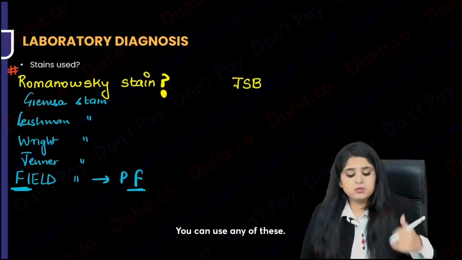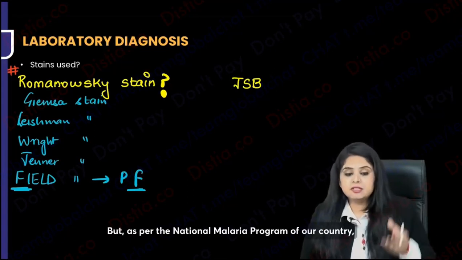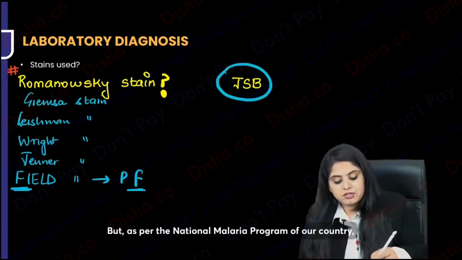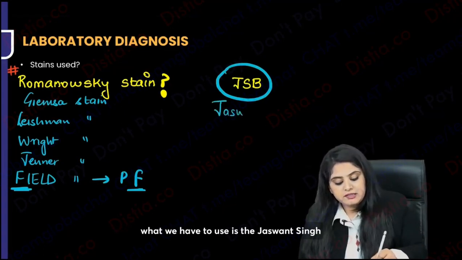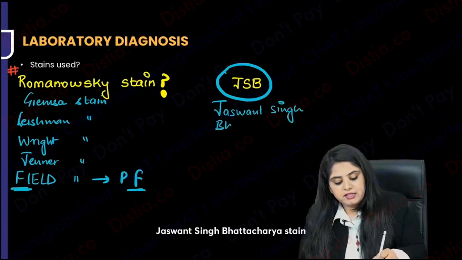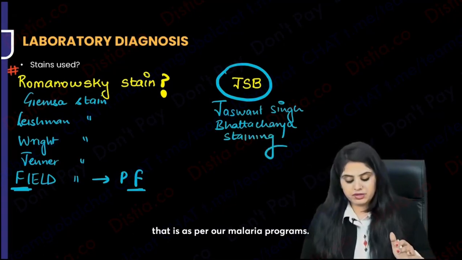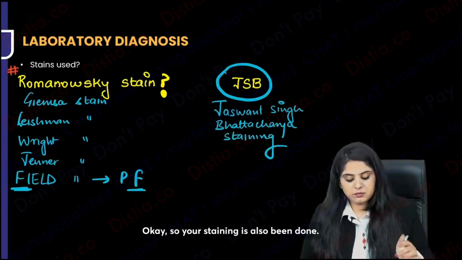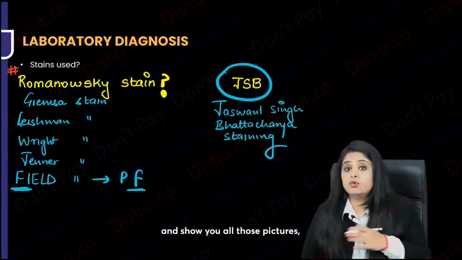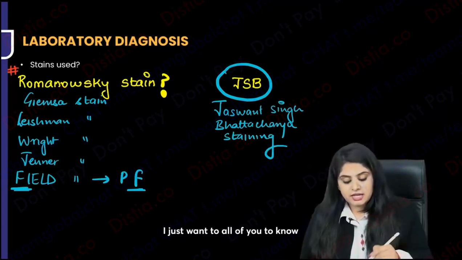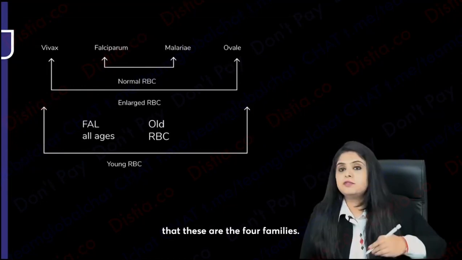For falciparum. You can use any of these, but as per the national malaria program of our country, what we have to use is the Jaswant Singh and Bhattacharya stain. JSB staining is what is preferred for malaria, as per our malaria programs. Okay, so your staining has also been done. Now, before I move forward and show you all those pictures, I just want all of you to know that these are the 4 families.